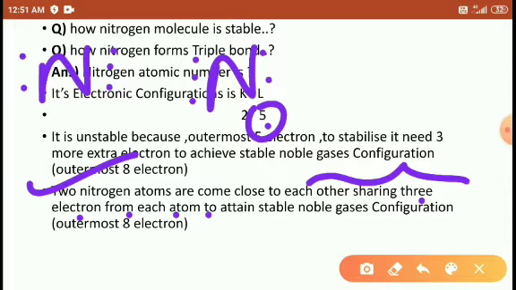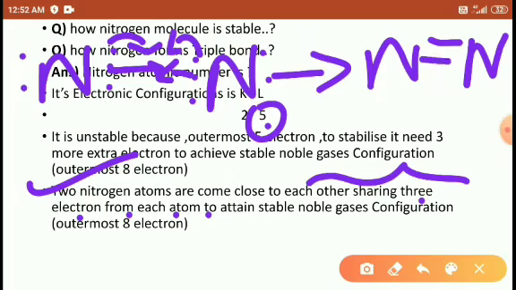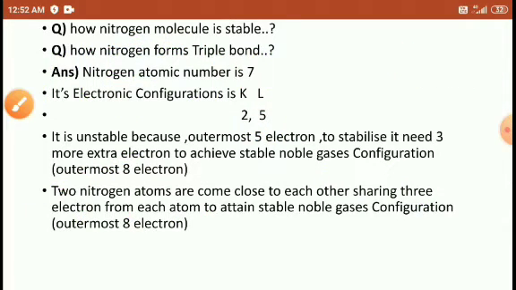This one shares, this one shares, then nitrogen forms one single bond. This shares, it forms the second bond. This one shares and this one shares, forming the triple bond between the nitrogen atoms. 1, 2, 3, 3 pairs are present here.